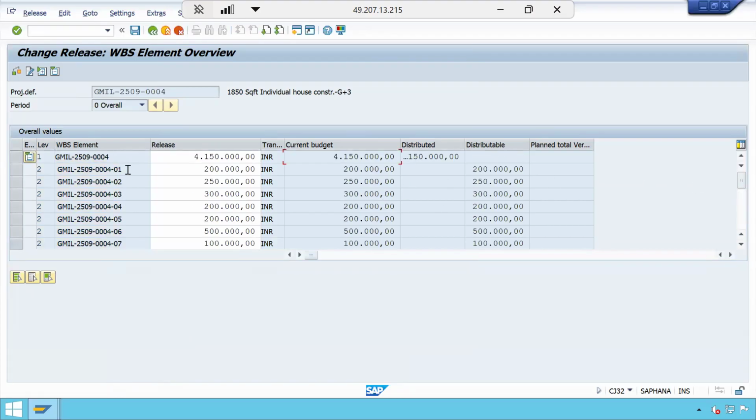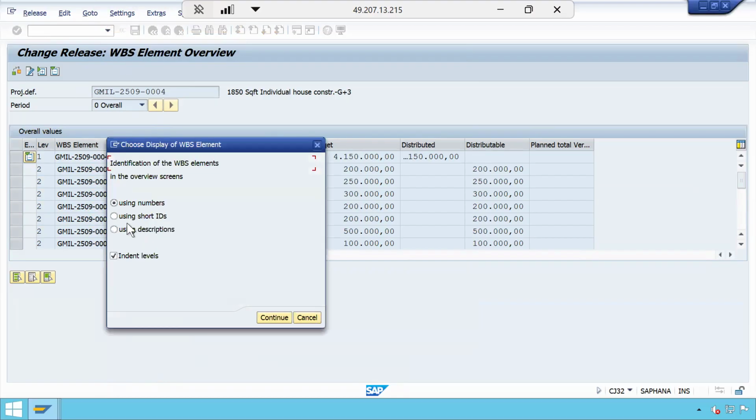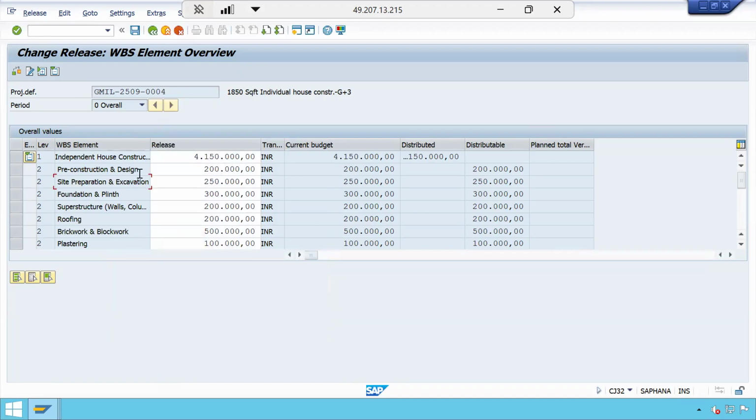Let us say you want to release the budget phase-wise. Let us say I want to release the first preparation and excavation phase, and for the design drawing phase I want to release some portion, and so on for the other phases of the project. If you want to know the phase of the project, you can also see display options. Use short IDs, use short descriptions. I am enabling descriptions. Now this is the phase: pre-construction phase, site preparation and excavation phase, foundation and plinth, like that it is showing now.